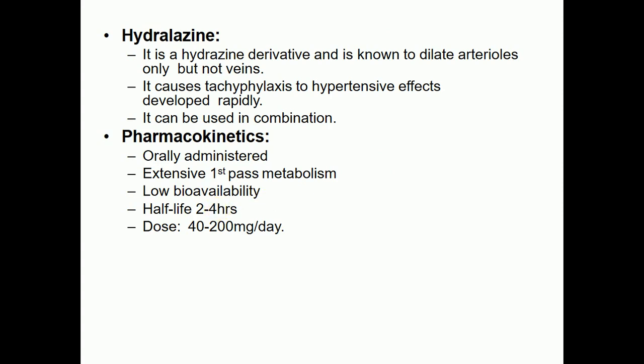As I have already discussed, the plasma half-life is the time required for the peak plasma concentration of a drug to be reduced by 50%, half of its original concentration. The normal dose required for hypertension is 40 to 200 milligram per day.